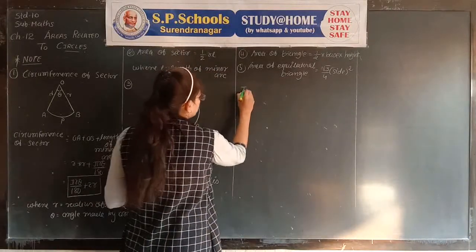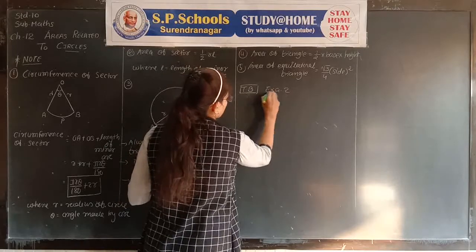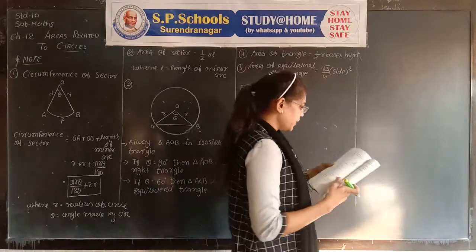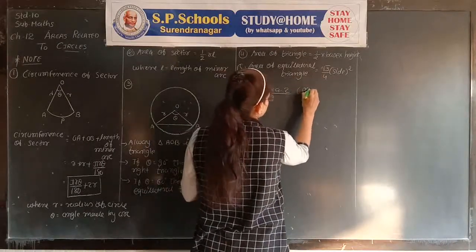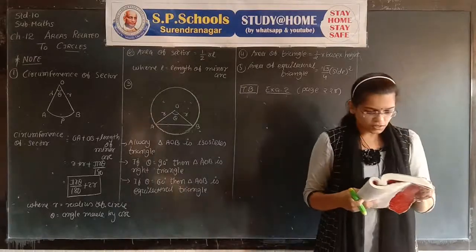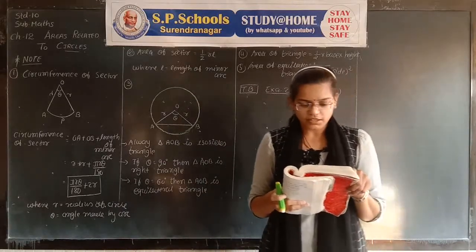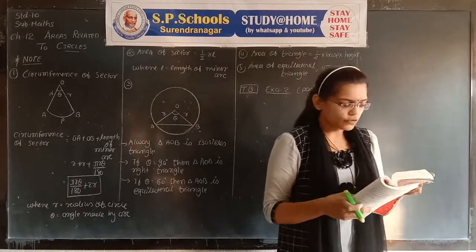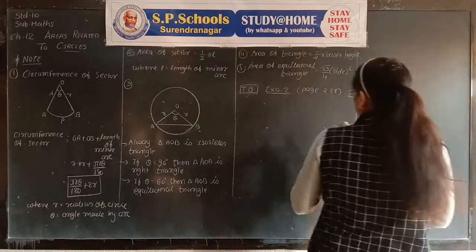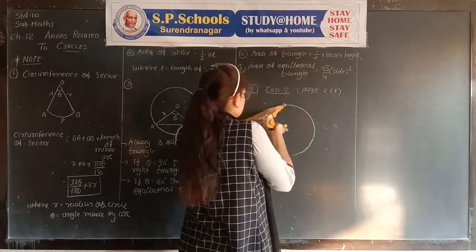Now see an example from the textbook. Example number 2, on page number 228. Find the area of the sector of a circle with radius 4 cm and angle 30 degrees. Also find the area of the corresponding major sector. For that, draw one circle and mention the minor and major sectors.